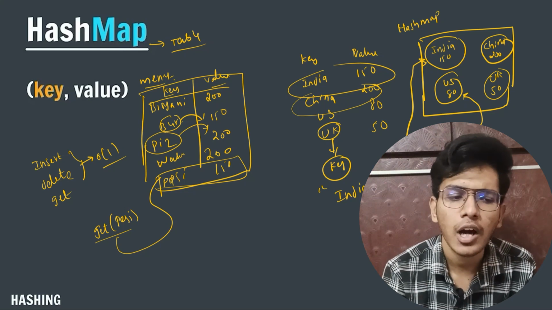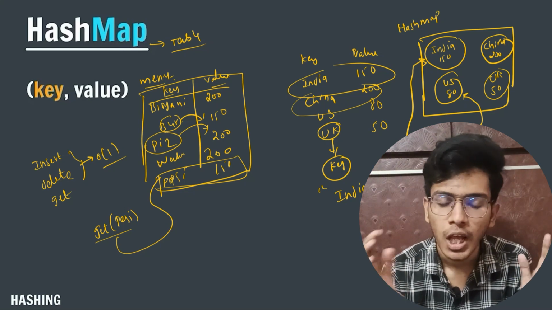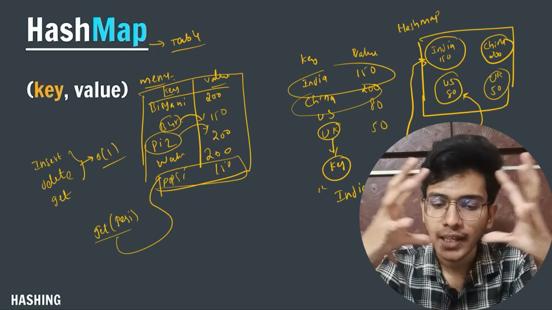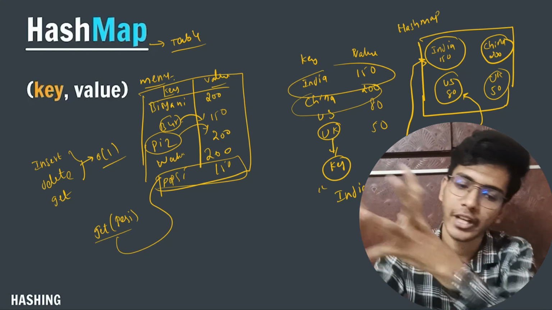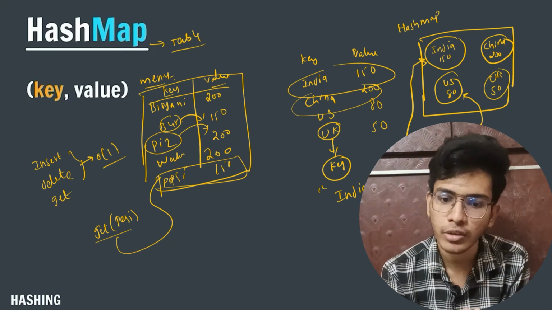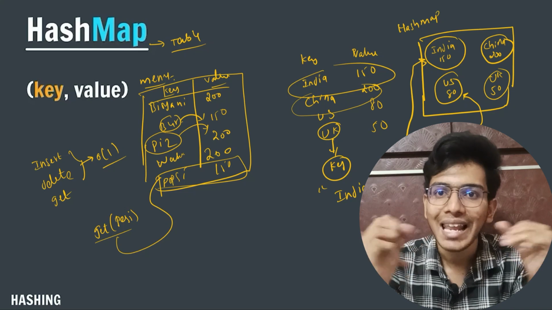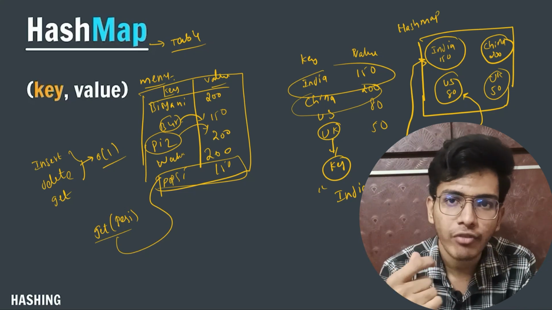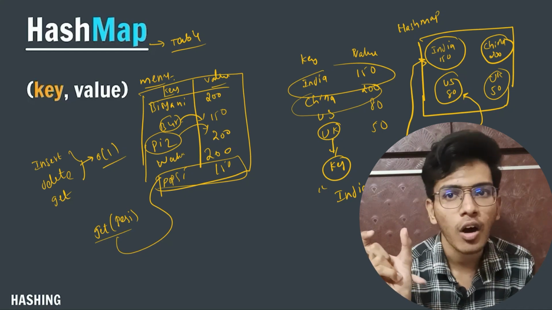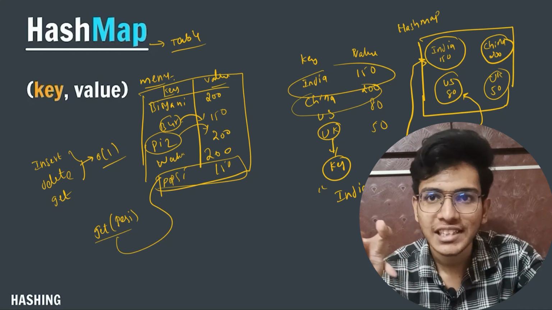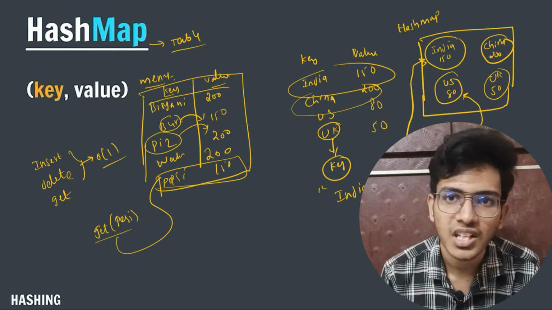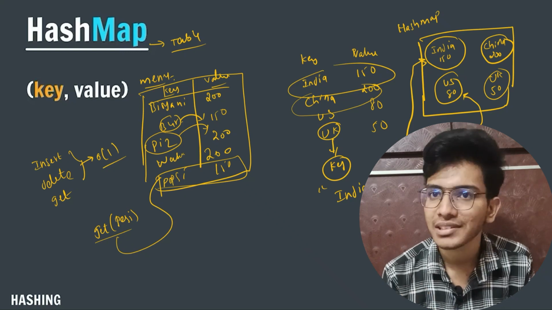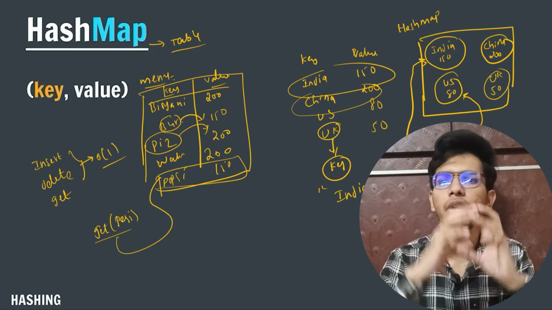We will talk about how a HashMap is implemented, but if you want to visualize the diagram which I have shown: in the bucket, the India node will form, then the China node, then the US node, then the UK node. Like this, in my hash map, the nodes get formed in the buckets, and if I want to search, all I have to do is pass the key name, and this key name will point to this node. So that's all. I'm not performing any iterative step. That is why the time complexity is big O of 1. So I hope you have understood the overall concept.